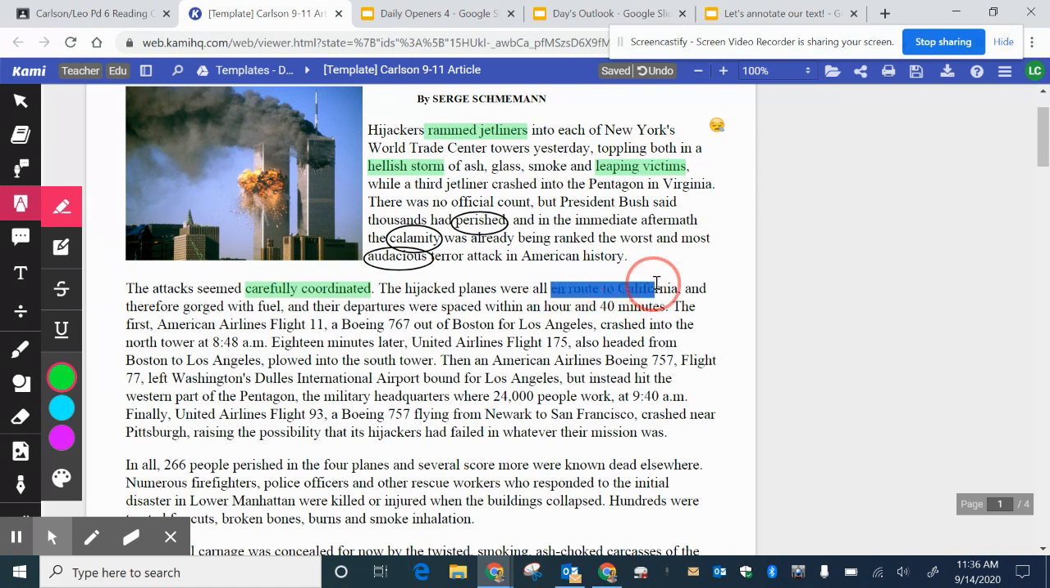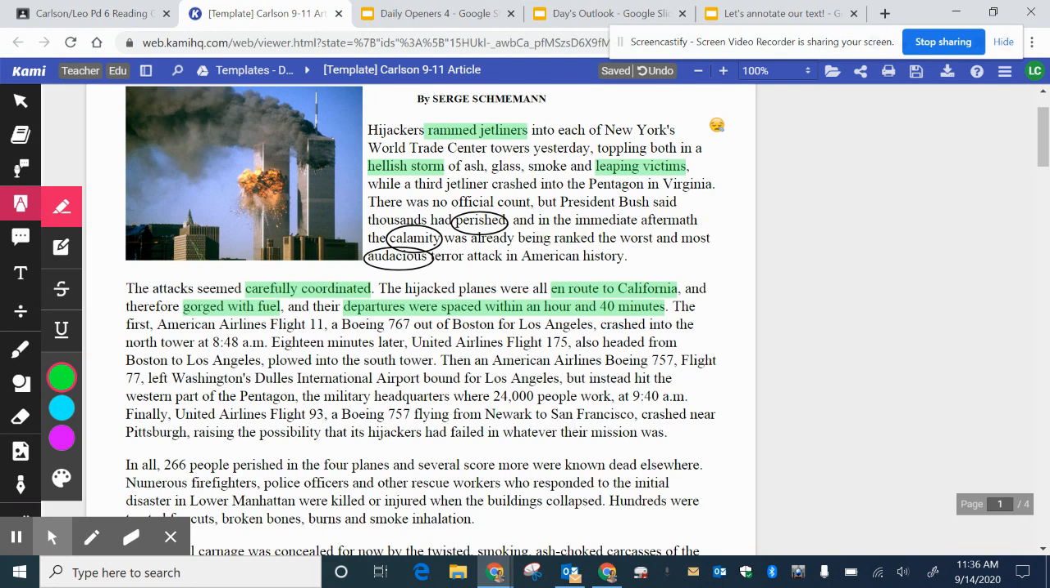So en route to California, they were all going to the same place. They were all gorged with fuel, which means there was a lot of fuel in those tanks. And their departures were spaced within an hour and 40 minutes. So just by those three points, I think that serves as proof.